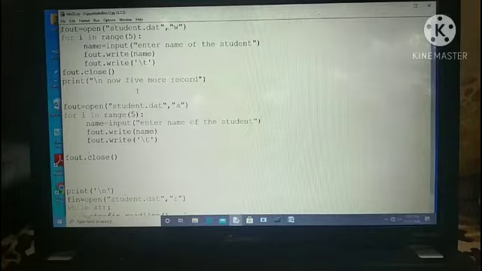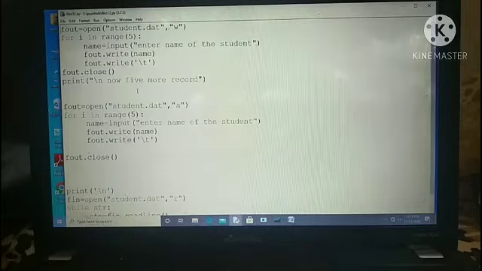Three more modes are there: W plus, R plus, A plus. W plus means read and write, but if the file exists then it will remove the old file. R plus means read and write, but the file is supposed to exist so that it can read and write. And A is to add new records in the file.